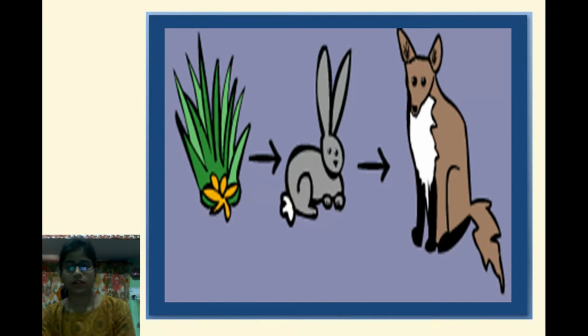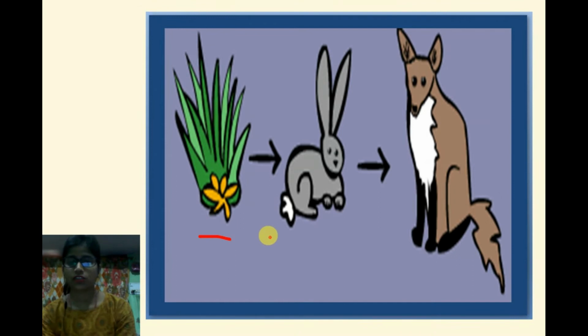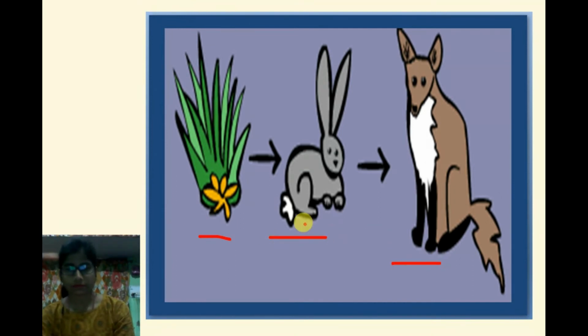Okay, a food chain shows how living things get food and how nutrients and energy are passed from creature to creature. A food chain begins with plant life. It is the first level of the food chain. Some animals eat plants, and some animals eat other animals.